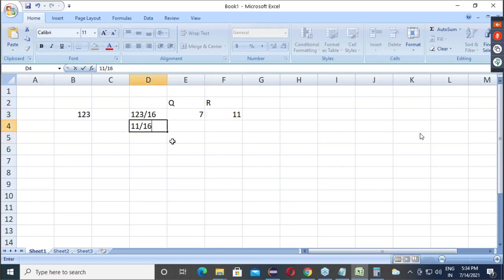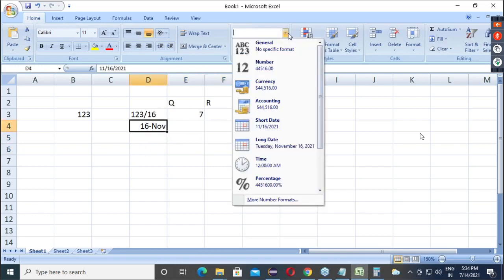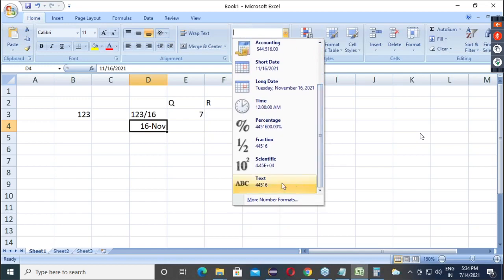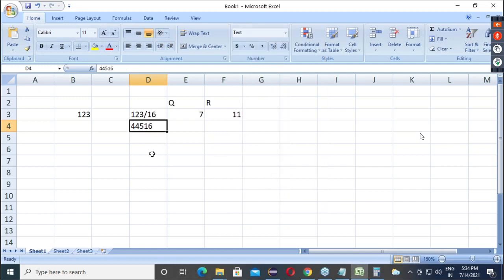Next time, 11 by 16. Now obviously division is not possible. 16 zeros are 0, so the quotient is 0 and the remainder is 11.